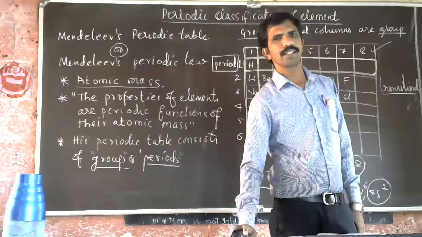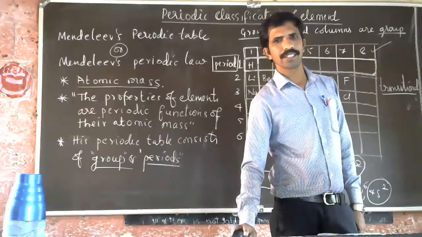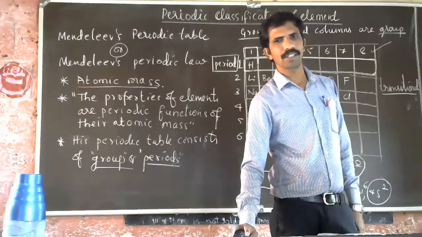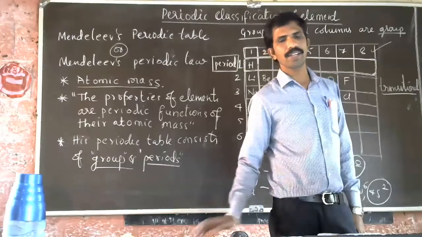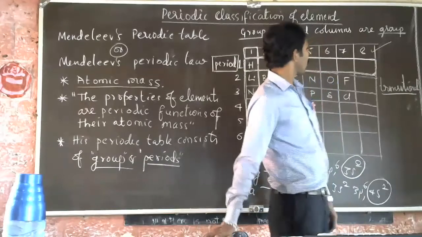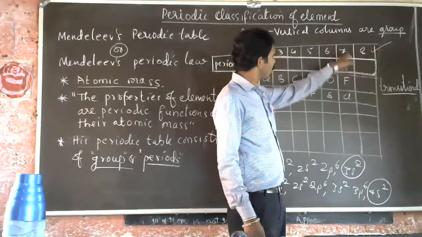Yeah, who will tell? Soumya Hegde, 7. Rashmi, 7. Bhuvana, 7. Yeah, Vaishnavi, 7. So it is 7 valence electrons. 7 valence electrons are there. See, that's why they are placed in the 7th group. 7th group it is already.